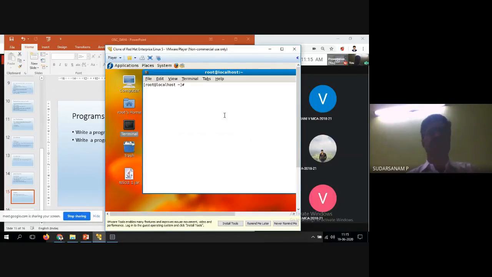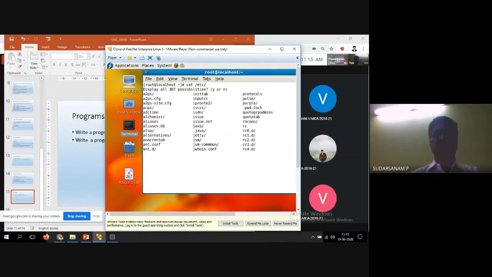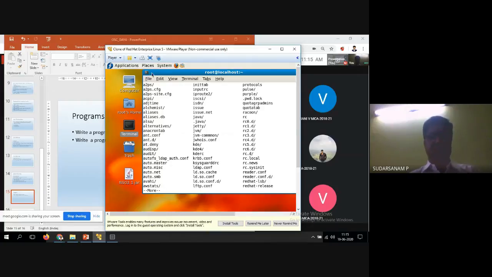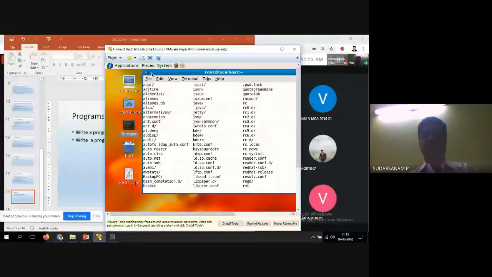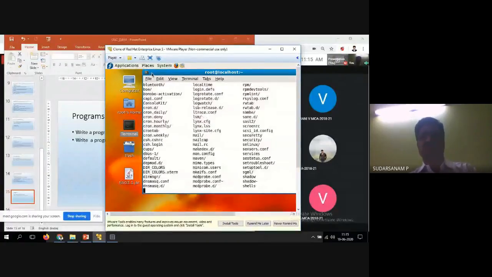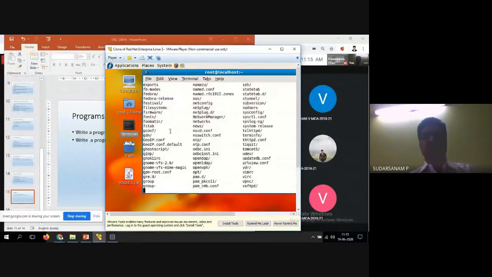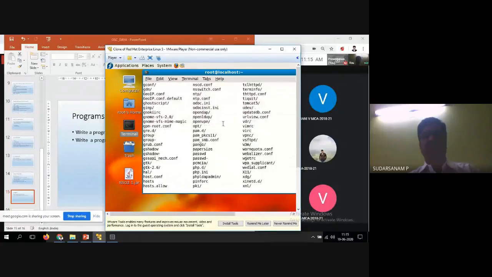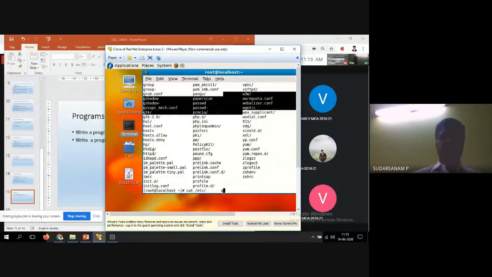So cat /etc. Here you have 370 files available. We don't want all these things. See, all these are the configuration files. All are called configuration files.